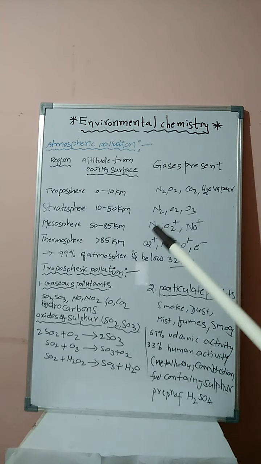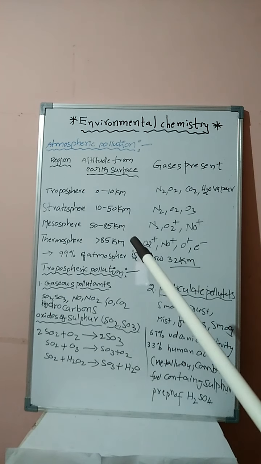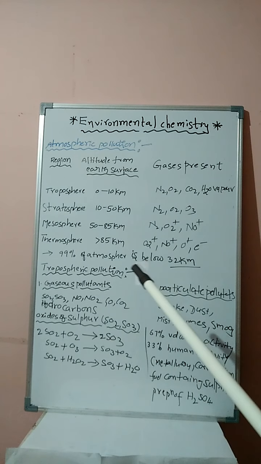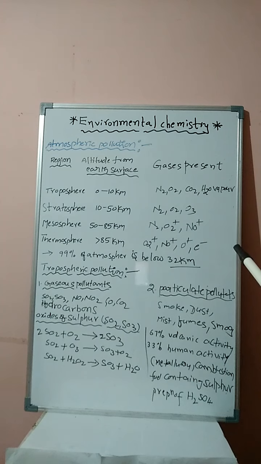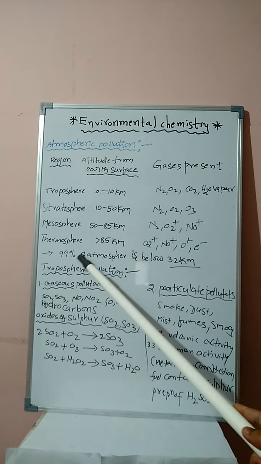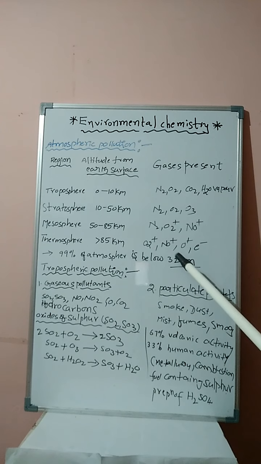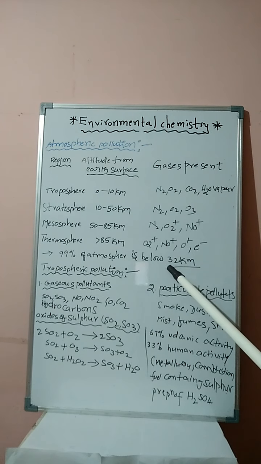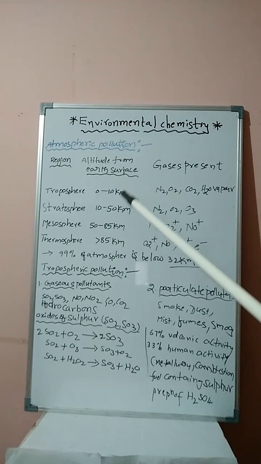Here, student, these are the four spheres present in the atmosphere, their distances and the gases present in the particular sphere. One important point: 99% of the atmosphere is below 32 kilometers. Most of the atmosphere is below 32 kilometers.